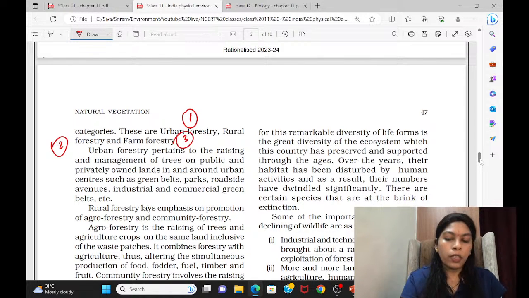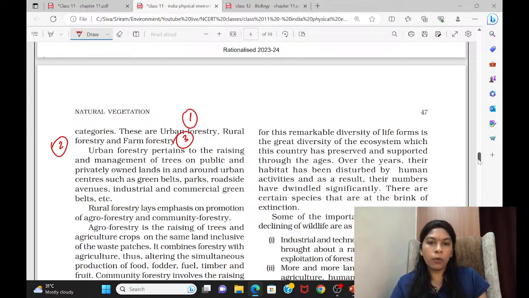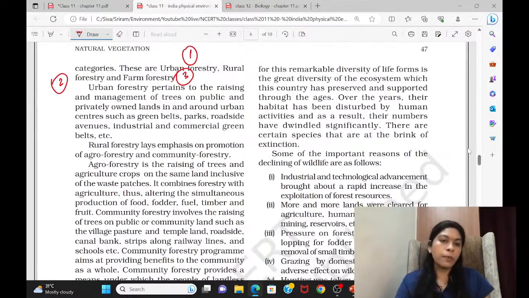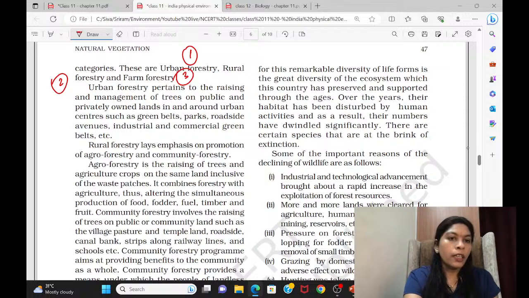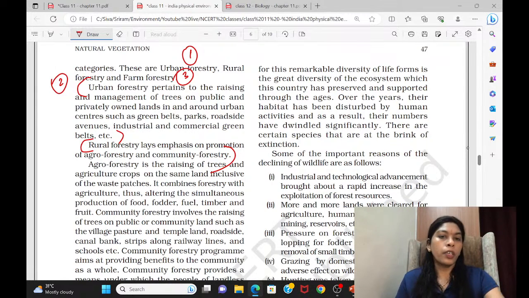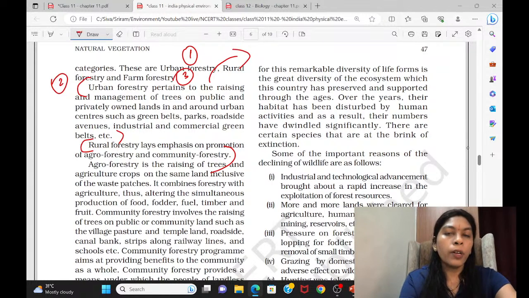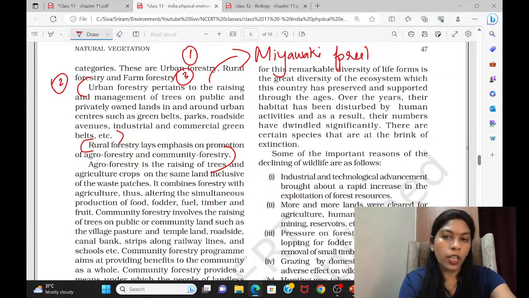So they have described it in a detailed format here. They have explained what urban forestry is, and you give a reading for this. You have to read all this. Then rural forestry. While reading urban forestry, you can put a note here and say that nowadays a lot of programs based on urban forestry have been encouraged, like the Miyawaki forest, which was already asked in UPSC exams. So when you're writing a mains exam, you can use this word, urban forestry.